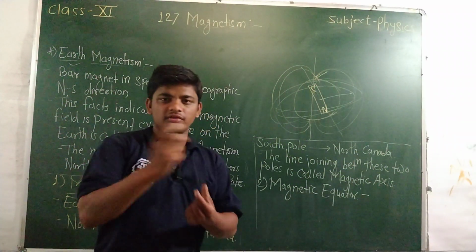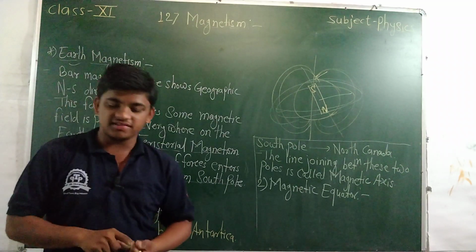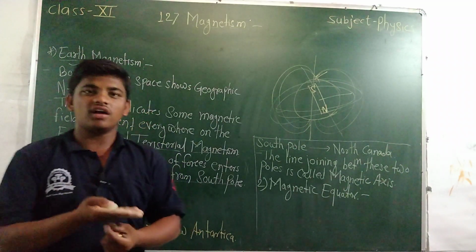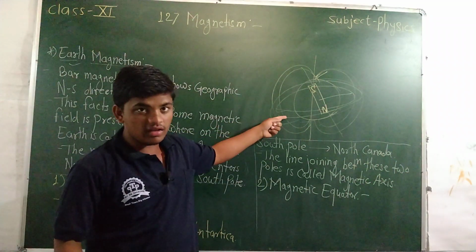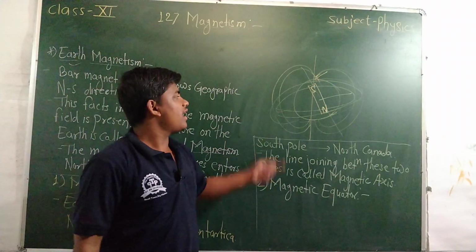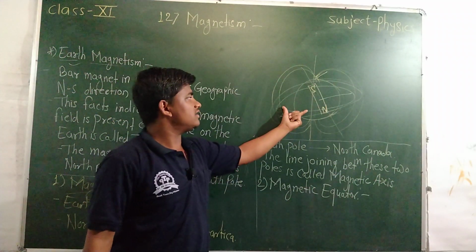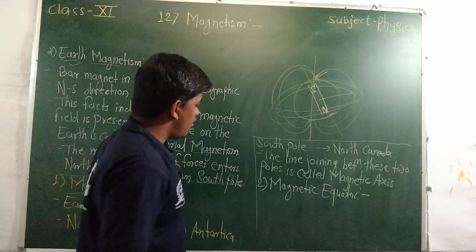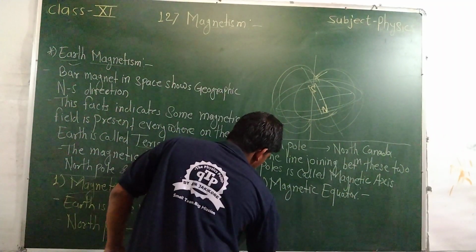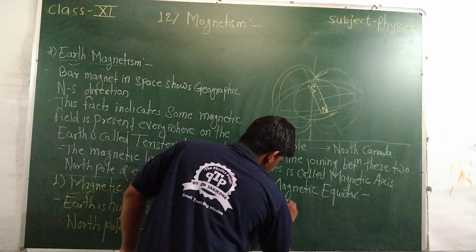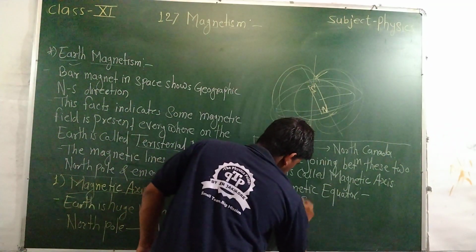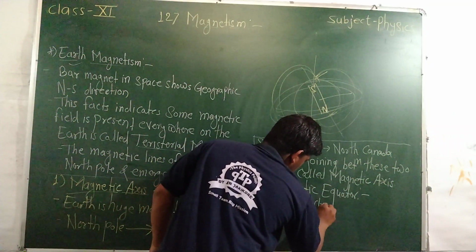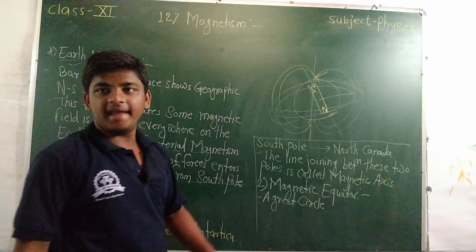This is one of the spheres, and a huge magnet will be considered here, and these are cuts like this. These cutting planes are perpendicular to the magnetic axis, a great circle plane.